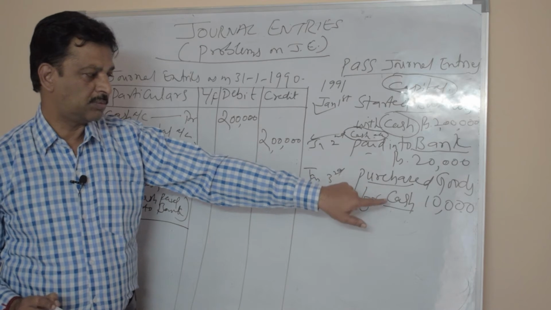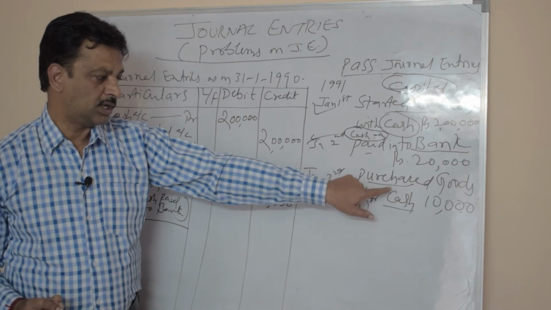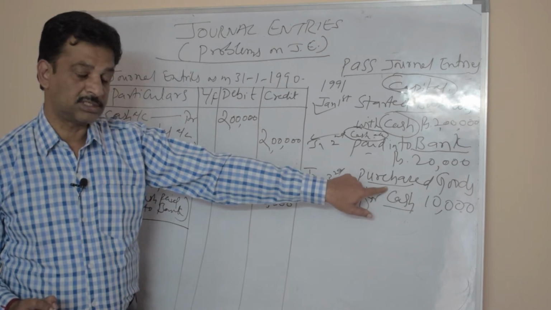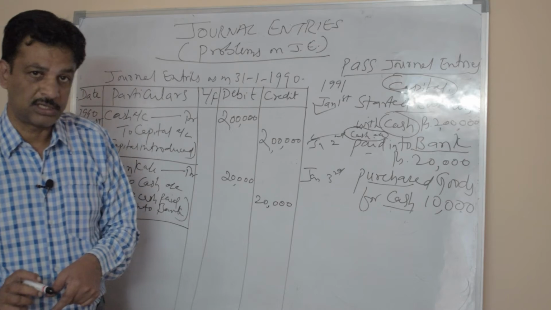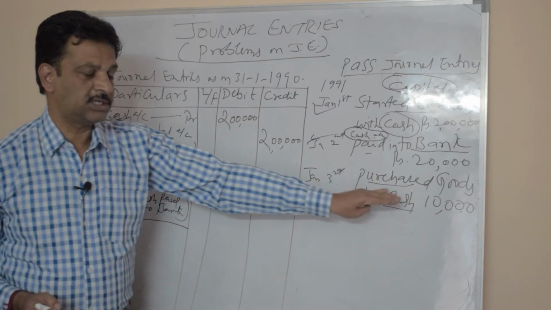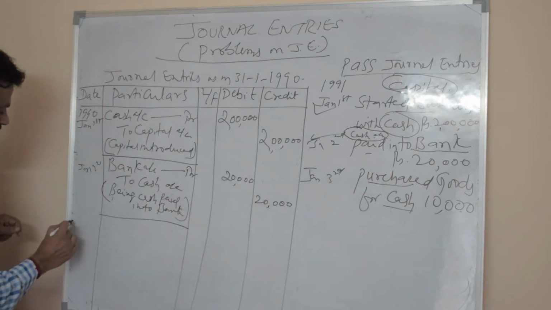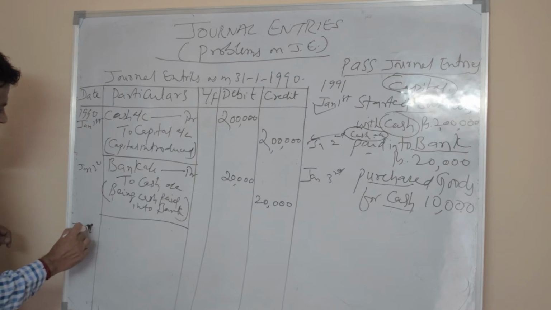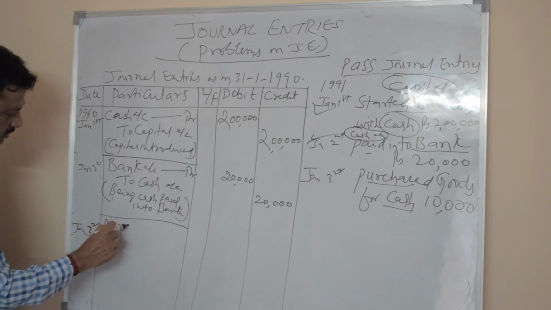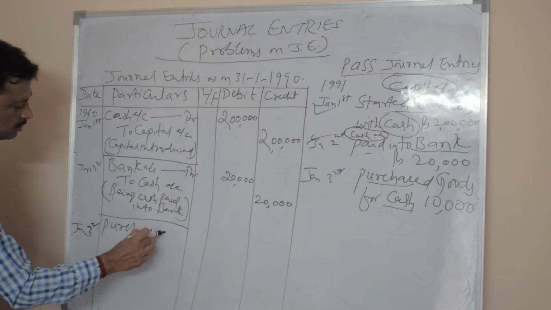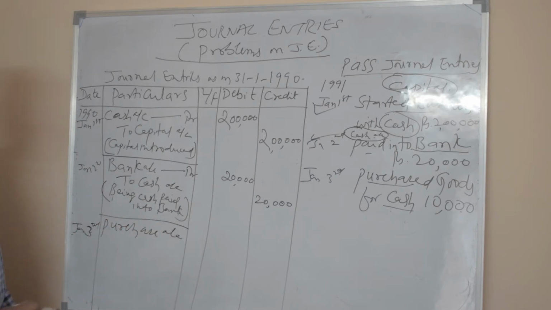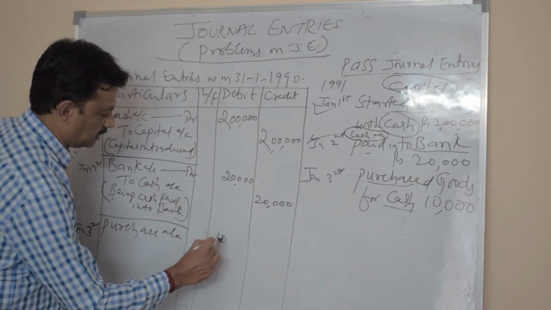According to the rules of debit and credit, purchase is considered as an expenditure. When expenditure is increased, it is to be debited. So on January 3rd, write purchase account and debit 10,000.